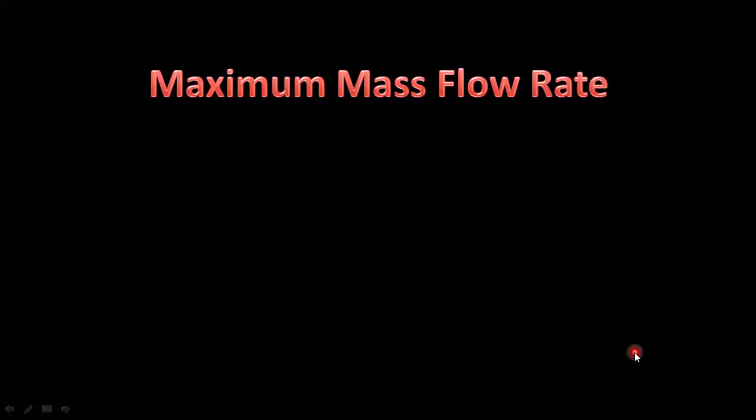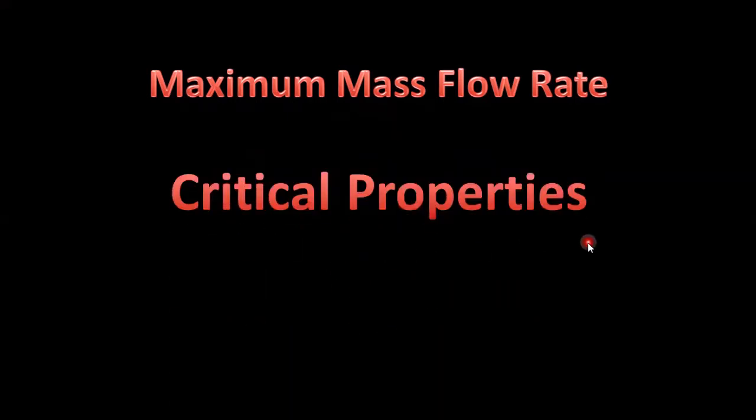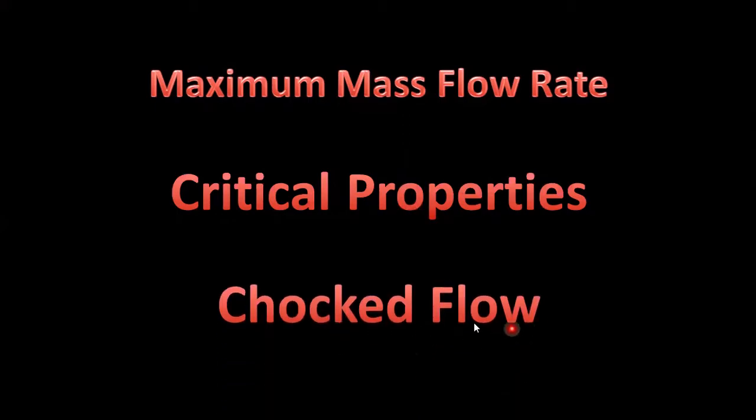In the previous lecture, we discussed the maximum mass flow rate, the condition for maximum mass flow rate, and why maximum mass flow rate is required to get the maximum thrust. Now, in this lecture, we will see what the critical property and the choked flow are.